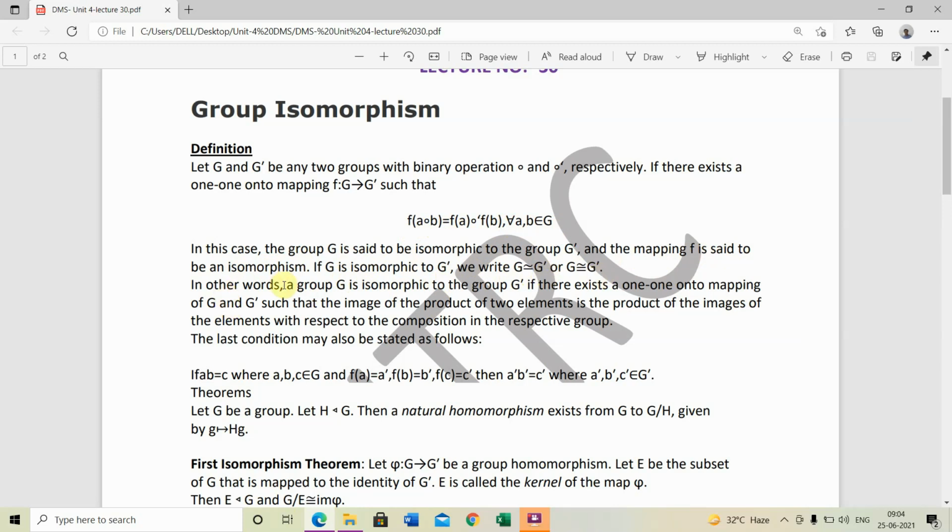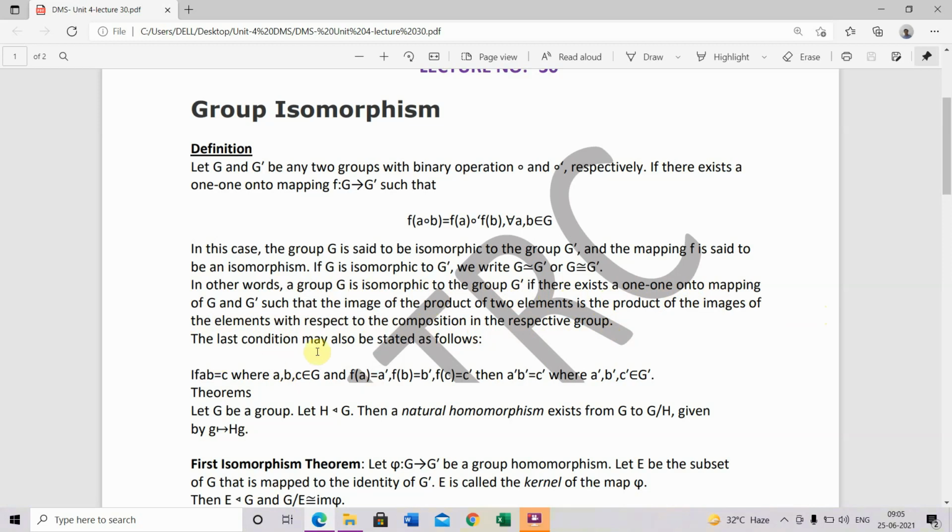In other words, a group G is isomorphic to the group G dash if there exists a 1-1 onto mapping between G and G dash such that the image of the product of two elements is the product of the images of the elements with respect to the composition in the respective group.